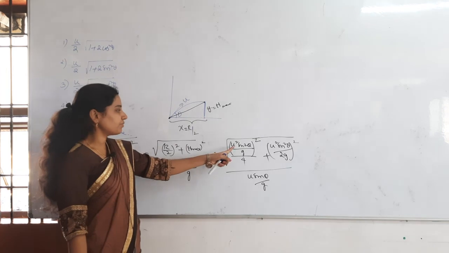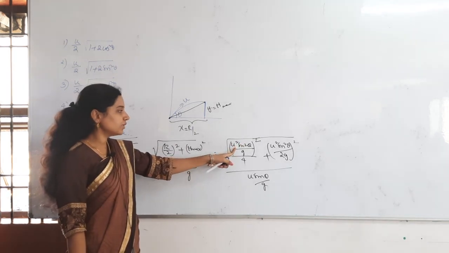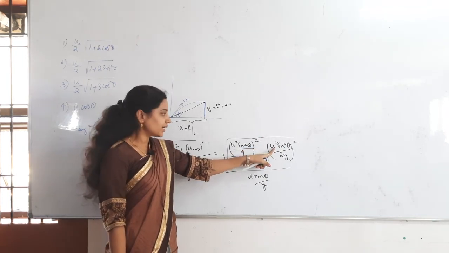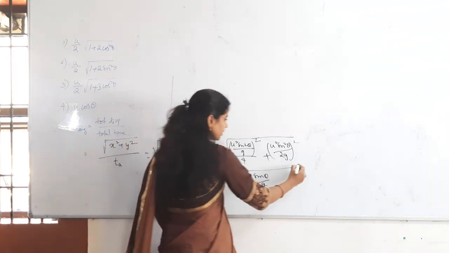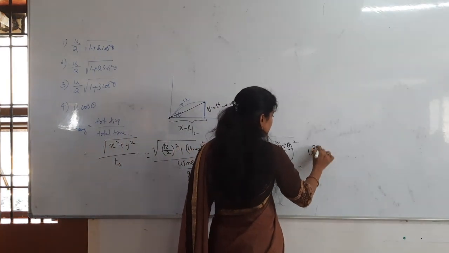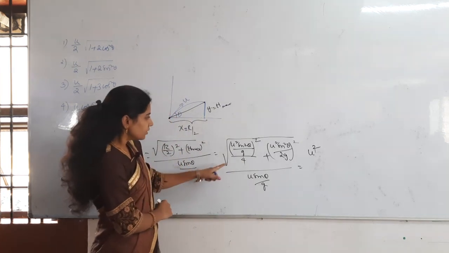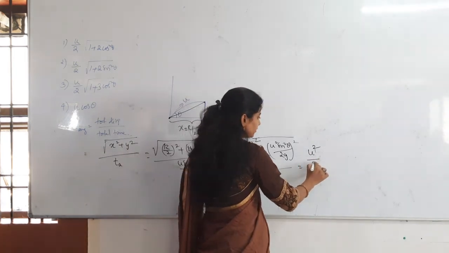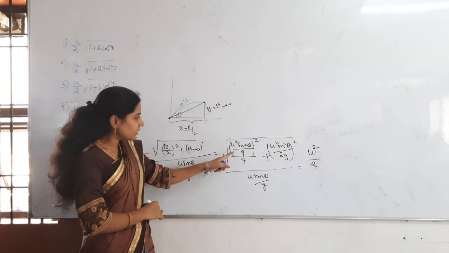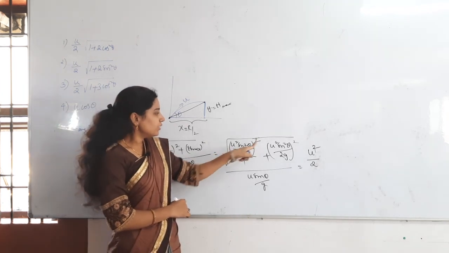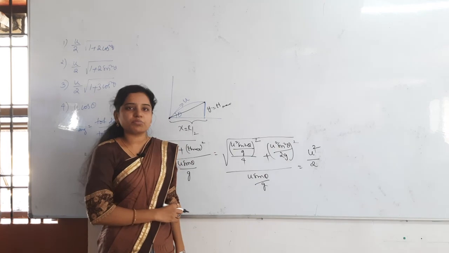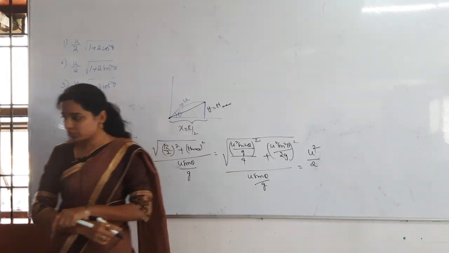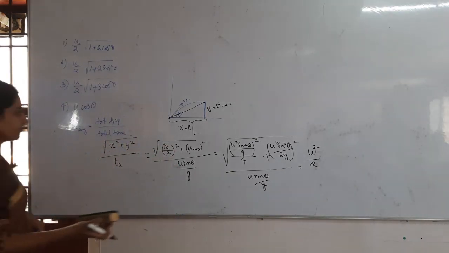So from here what can I take outside the root? Here u square is there, here u square is there. U square whole square is nothing but u power 4. Shall I take u power 4 outside? Yes. So u power 4 outside, how much will come out? u square will come out. Here divided by 4 is there, here also divided by 4 is there. Shall I take divided by 2 outside? I can take it outside. Then what is remaining here? sin 2 theta whole square, here sin square theta whole square. From both what can I take common? Shall I elaborate this one? It will take a little more time, that's it. Yes, I will do that.